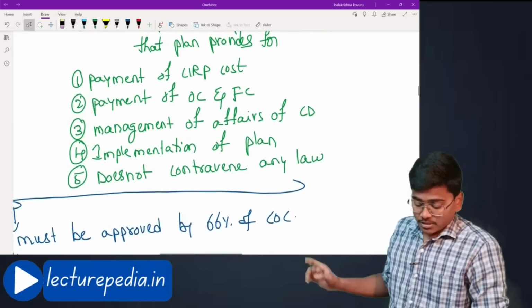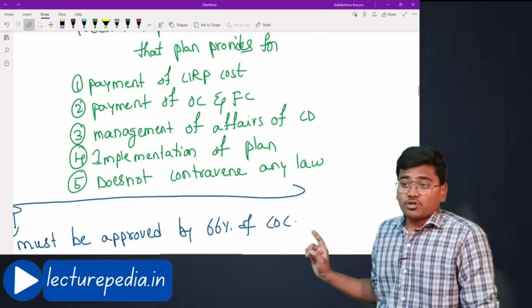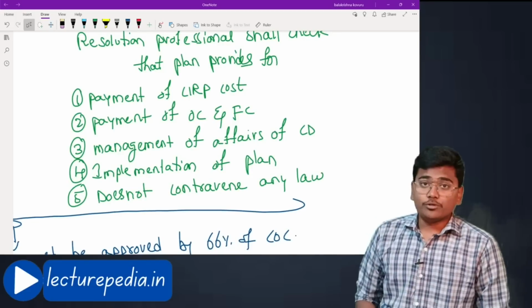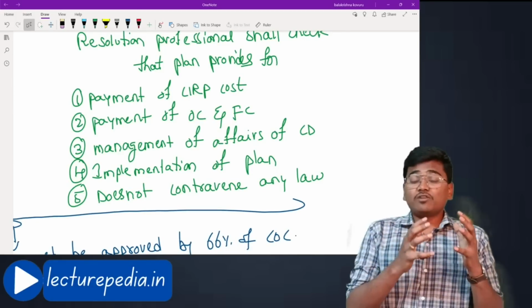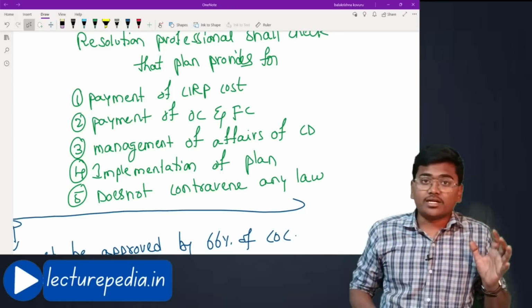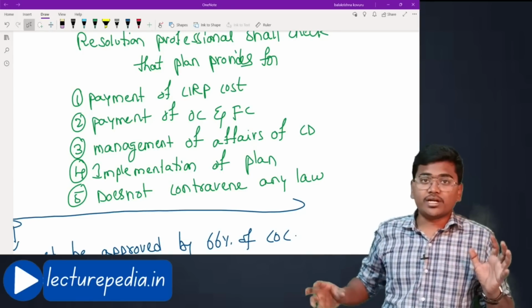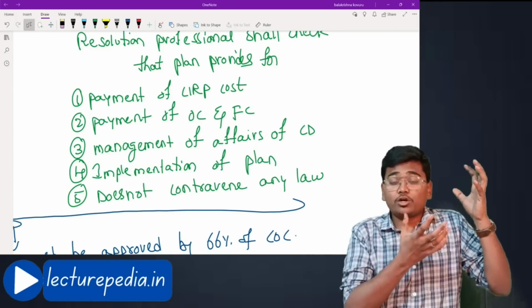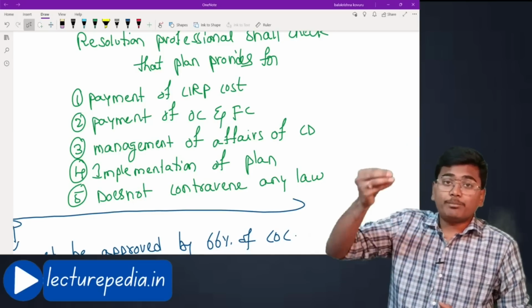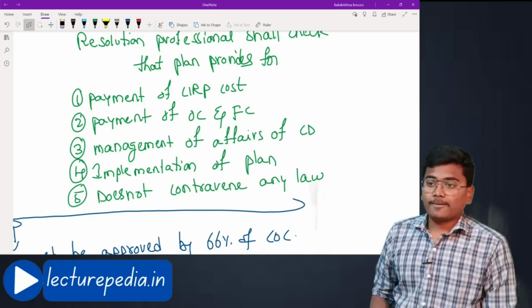And management of affairs of corporate debtor. Once this resolution plan is approved, how the business of this corporate debtor will be conducted by resolution applicant. What are the plans of resolution applicant to take over the business of this corporate debtor? Such plans must also be present in the resolution plan.